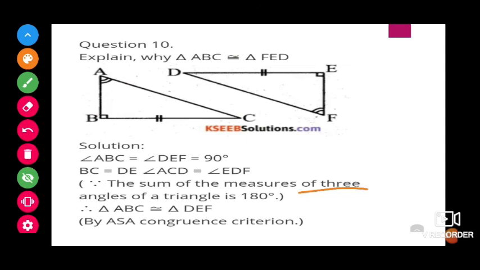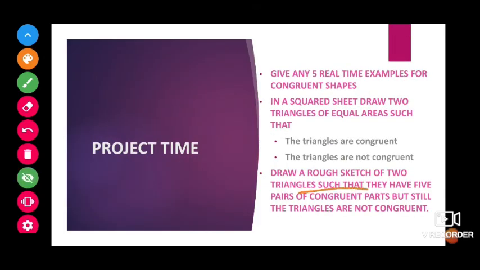Okay. Next, this time there is no practice time, only the project time, and the first question is, give any 5 real-time examples of congruent shapes. I have explained this already. You can see many things in your home, like 2 chairs, or the doors of the wardrobe, or 10 rupee notes, 500 rupee notes, each and everything you can write under that example. You can even draw those examples with your curiosity.